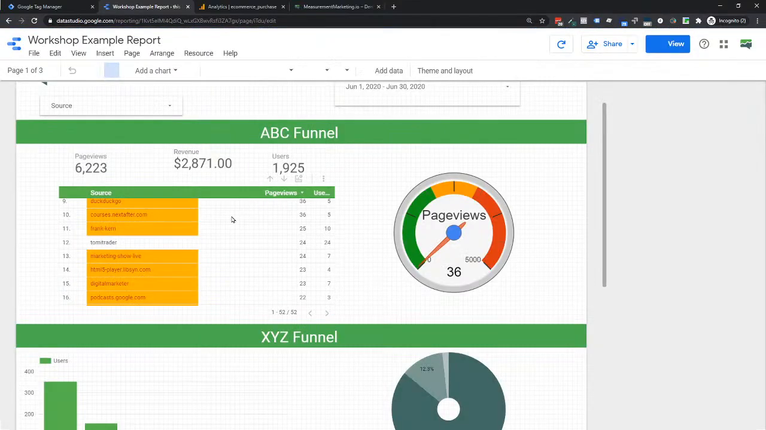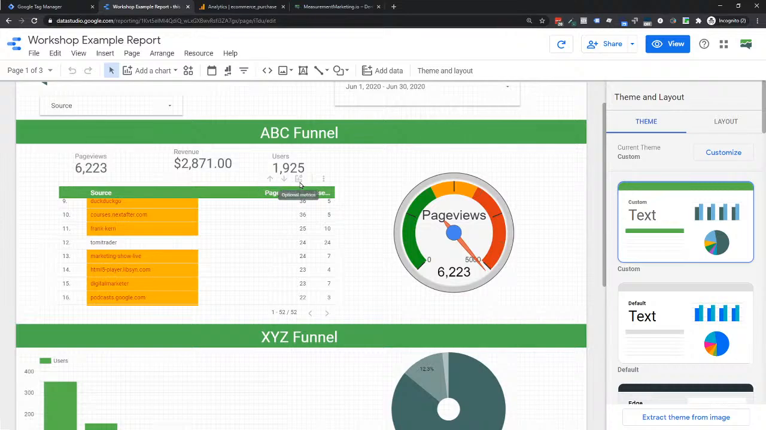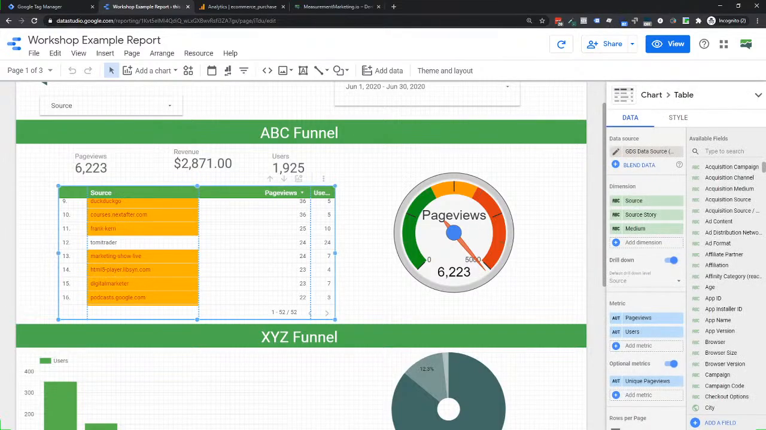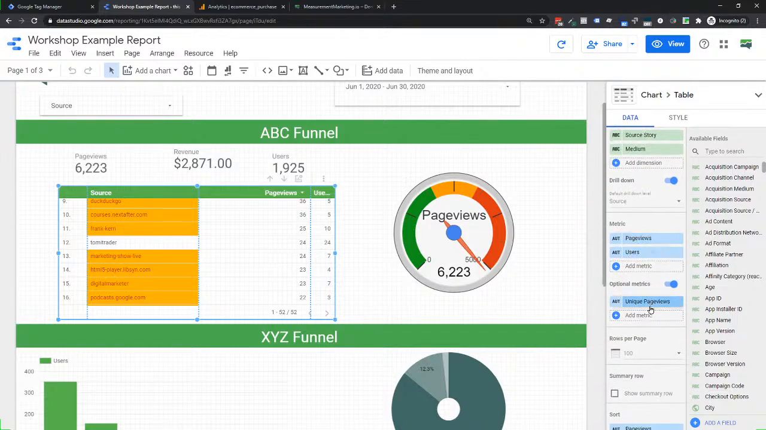So this table right now had this little optional metrics thing that's there. This is one of those updates that came out a little while back. Let me click on it so you can edit it here. Then we go to the data tab, and there's optional metrics turned on. With optional metrics turned on, you can let the user add and remove metrics, which is what we did here.